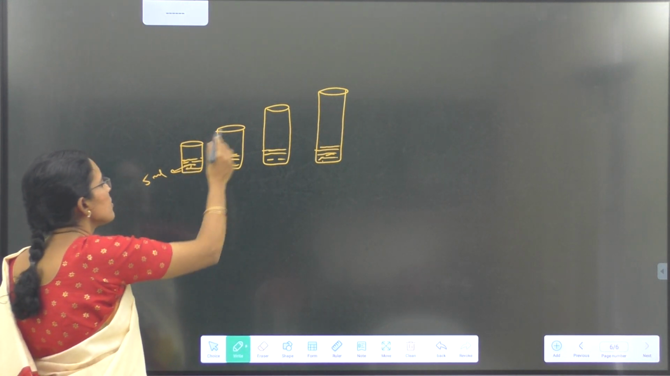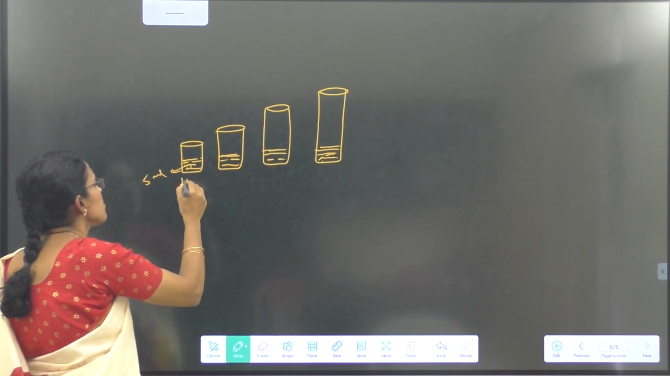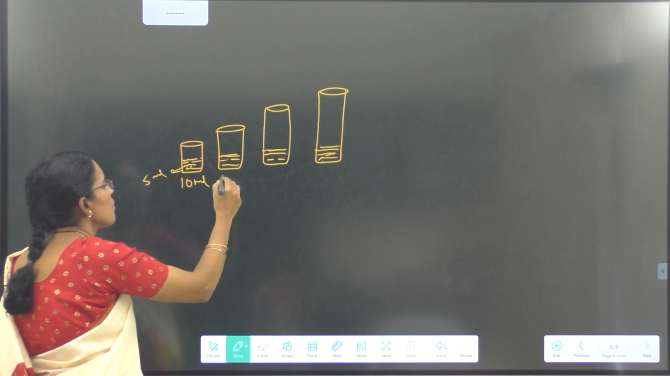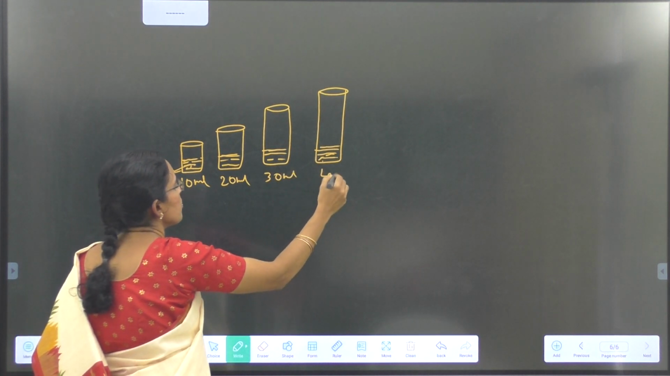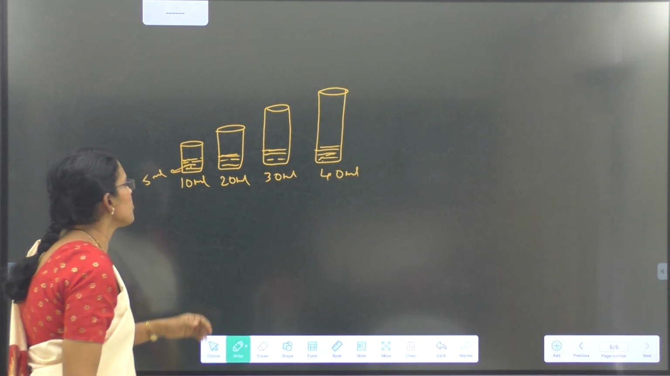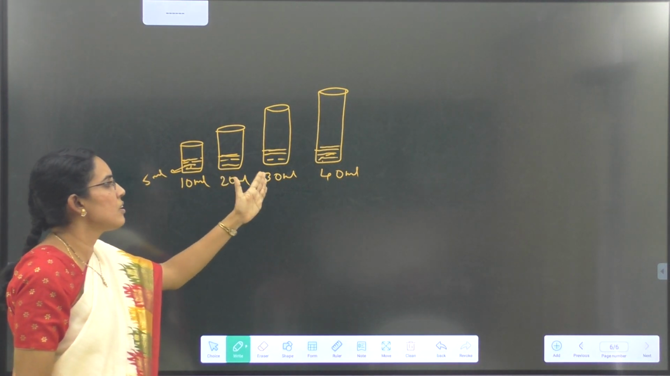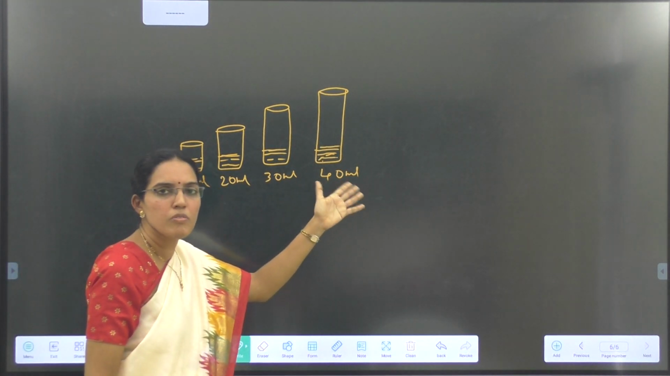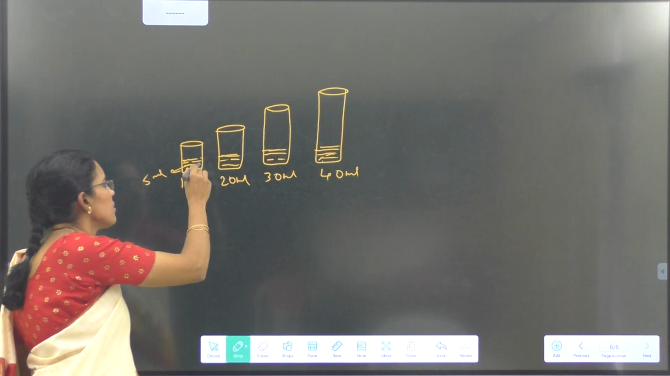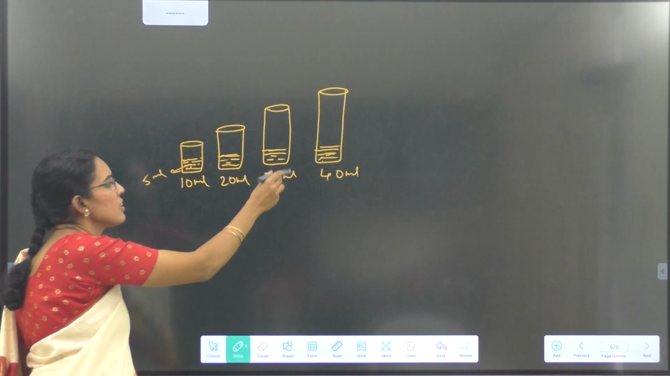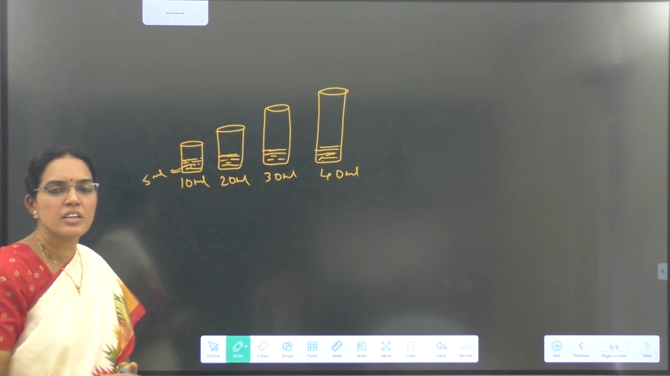Whereas the capacities of all these cylindrical jars are different. Capacity of the first jar is 10 ml. Capacity of, for example, the second jar is 20 ml, and the third one 30 ml and the fourth 40 ml. Capacities are different. The first one can hold 10 ml of liquid, the second jar can hold 20 ml, the third one can hold 30 ml, the fourth one can hold 40 ml. But how much liquid is there presently in the container, that indicates the volume. That is the space it occupies, that indicates the volume.